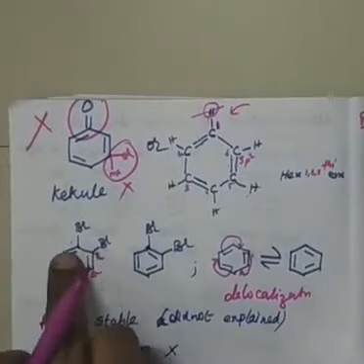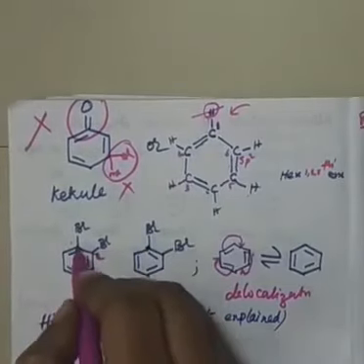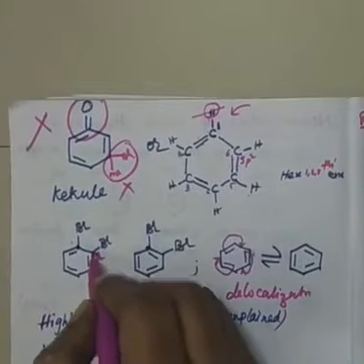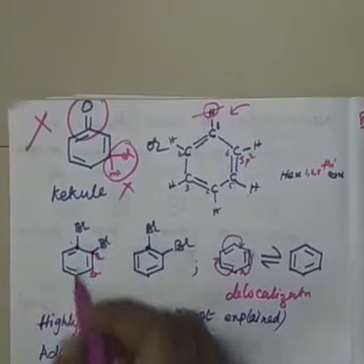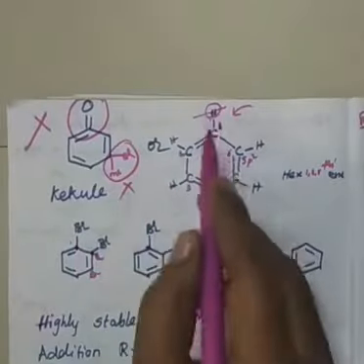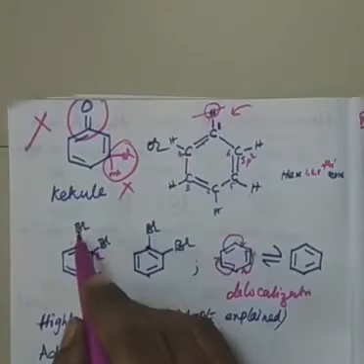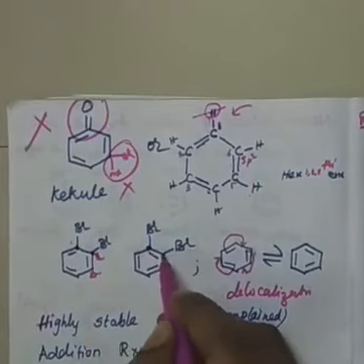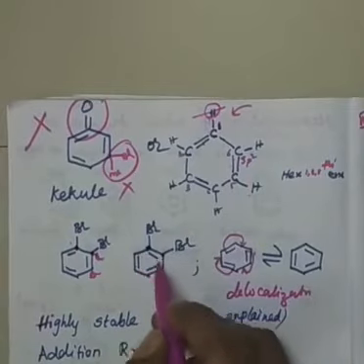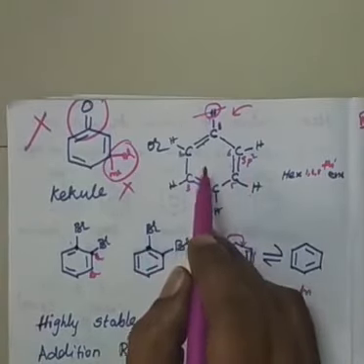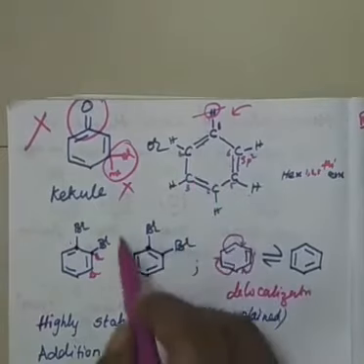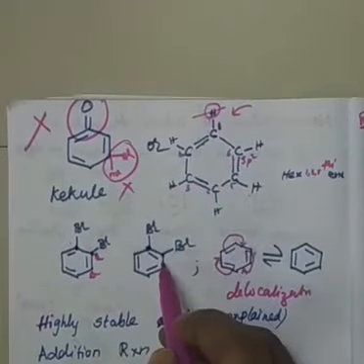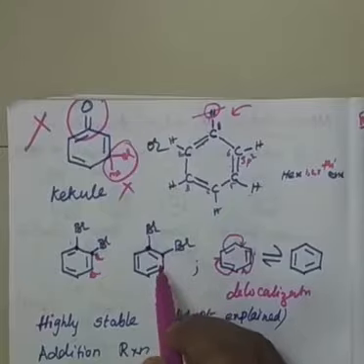See, even though I don't write the hydrogens here, I know that there is no hydrogen on this carbon, there is no hydrogen on this carbon. Correct? Because the hydrogen which was present has been removed and bromine kept. This hydrogen is removed and bromine kept, right? Therefore, this carbon doesn't have hydrogen now. Though I don't write it, this should be in your mind. Then it will be easy for you to understand the molecular formula and what reactions are going to happen on it, right? It's very important.